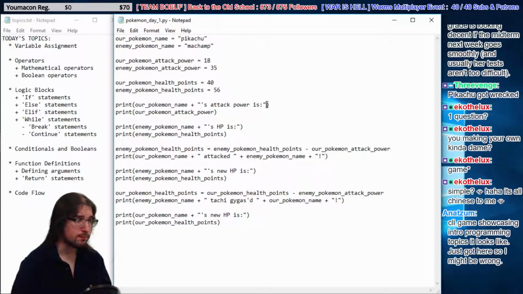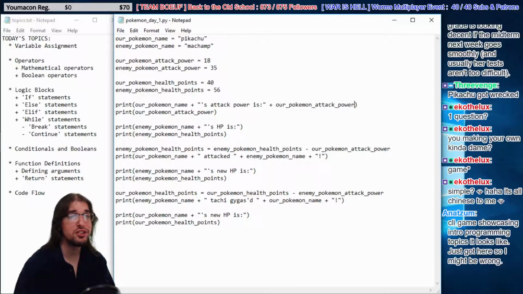Why don't we use a function to express an integer as a string? We can't add our Pokemon's attack power, because you cannot add an integer to a string.